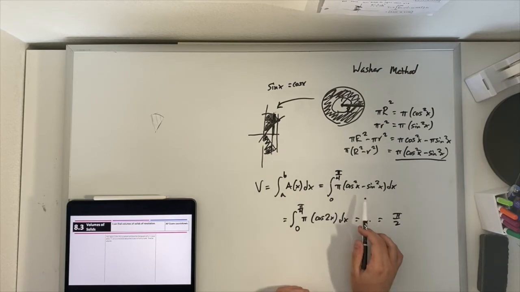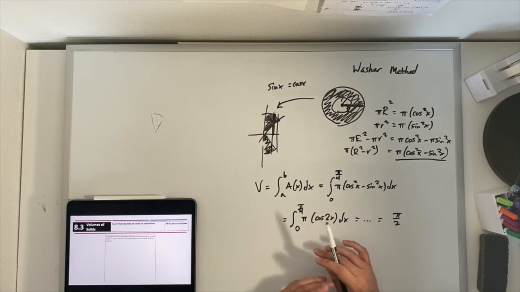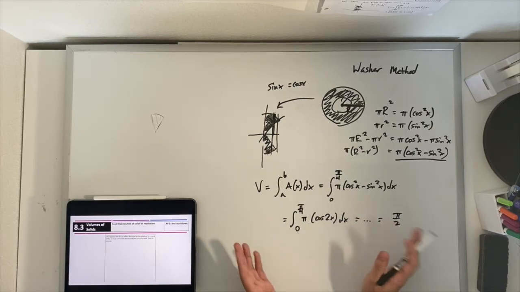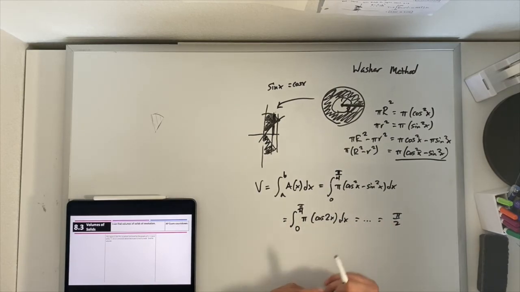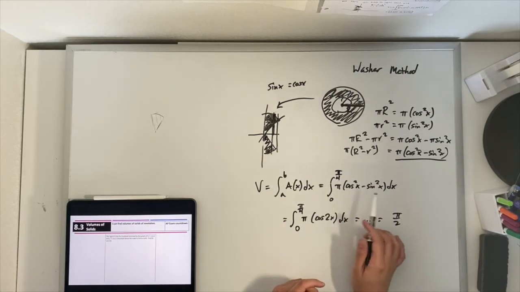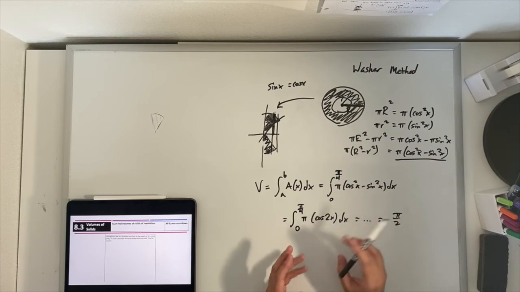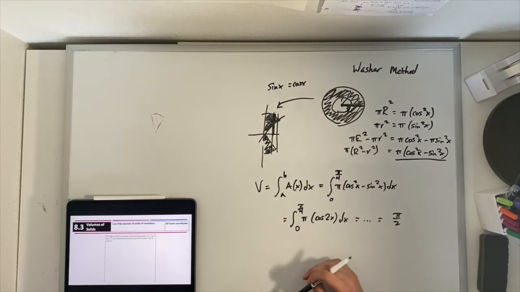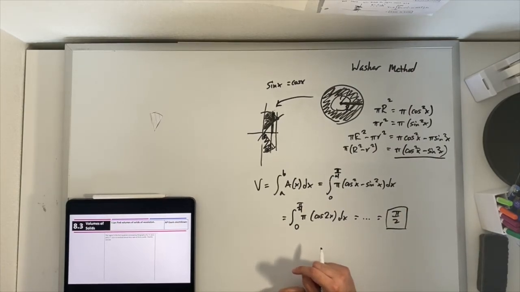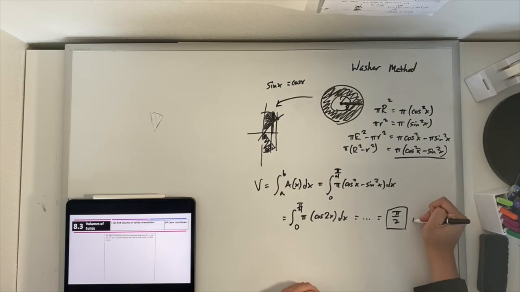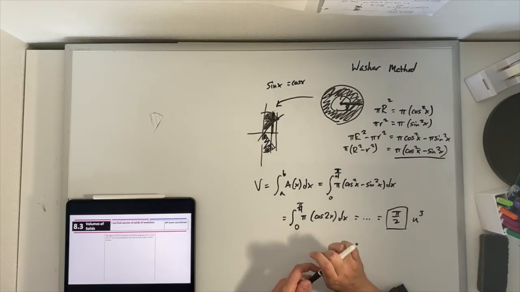Okay. Would you be expected to know that identity? No. It would be nice if you could do things like that. I'm not going to say you absolutely don't ever need it. But in general, if you see a question that's this complicated, you would likely have access to a calculator on the AP exam. Okay. But there's our volume. And we don't really have units here. You could put units cubed, but that's fine.